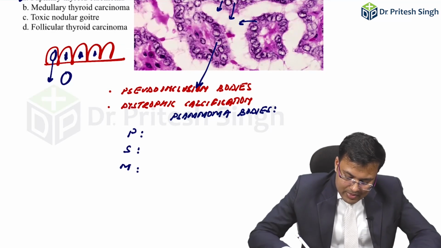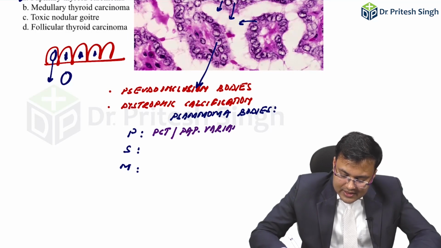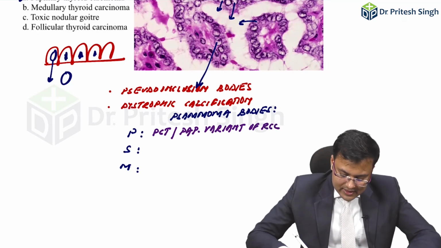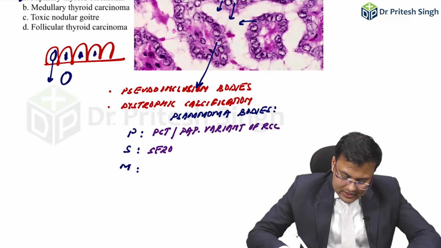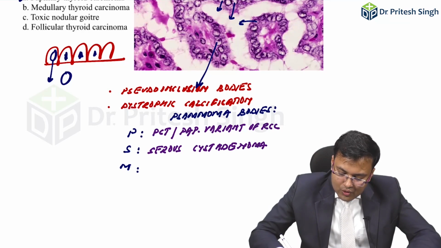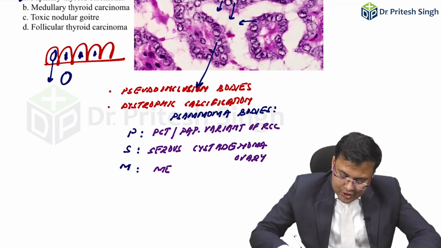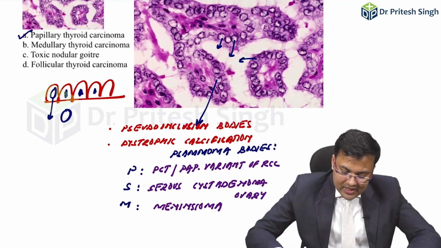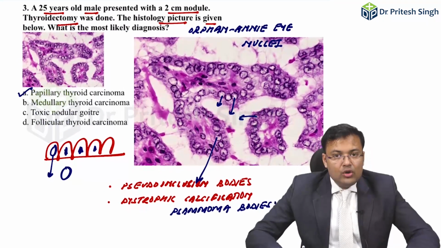P means papillary carcinoma thyroid and papillary variant of RCC. S means serous cystadenoma ovary. So it's the serous cystadenoma ovary, and M means meningioma. Meningioma. Clear?